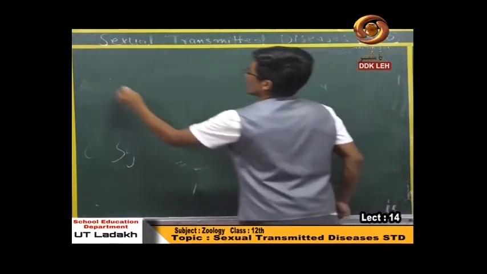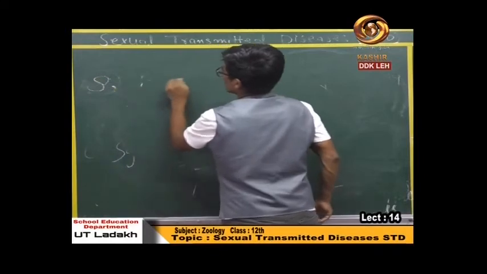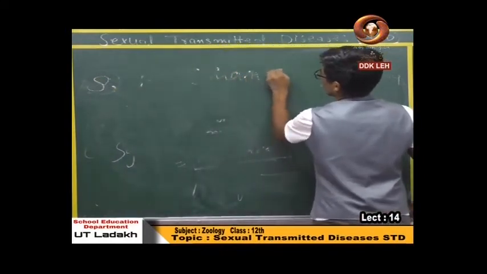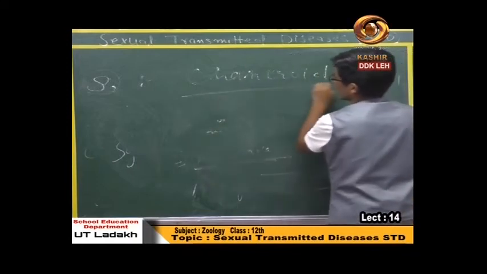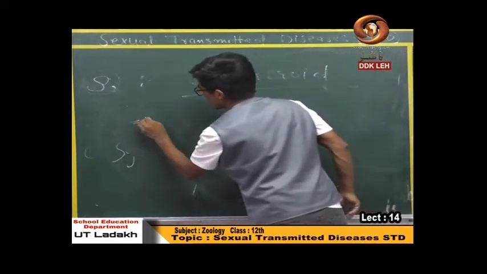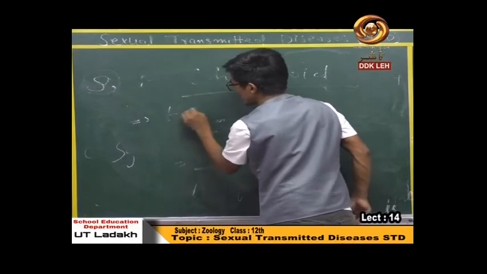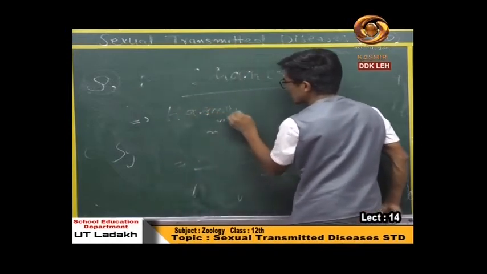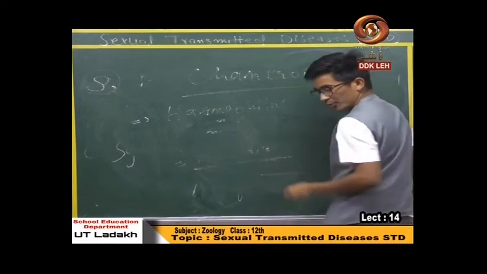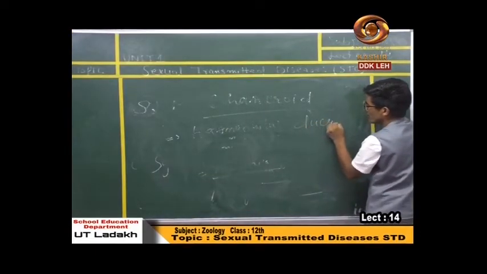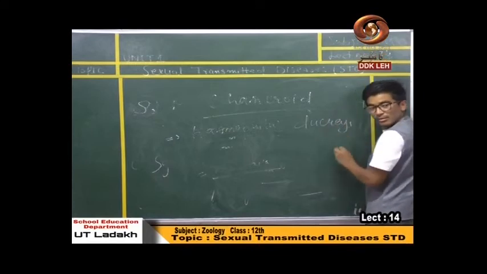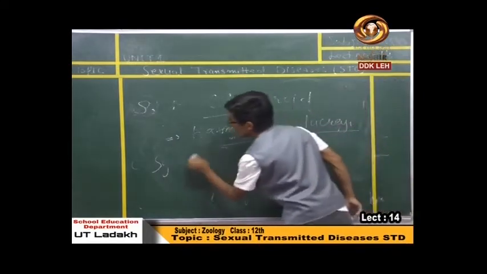Next, last disease is chancroid disease. This chancroid disease is caused by Haemophilus ducreyi.